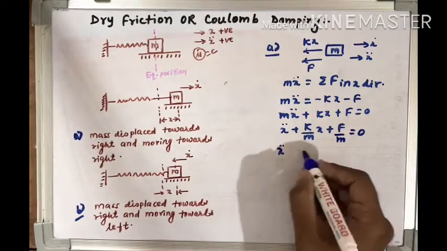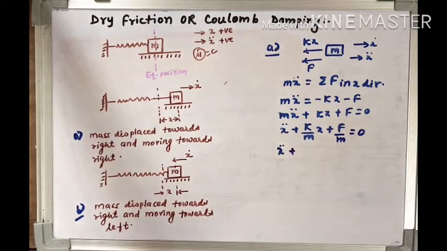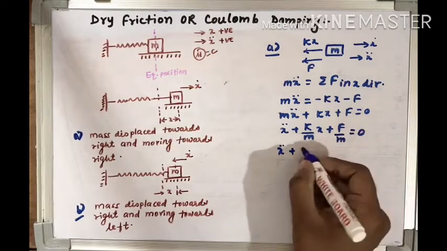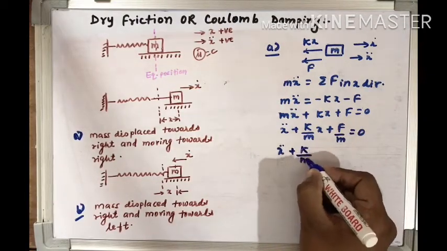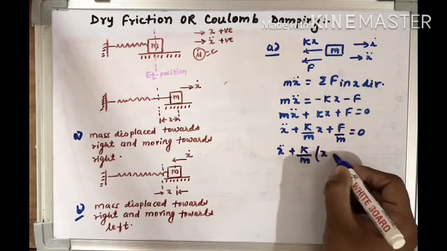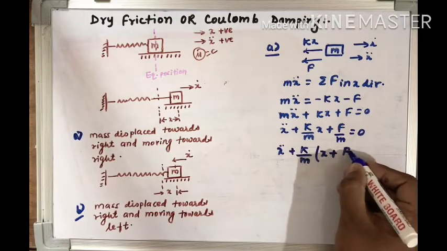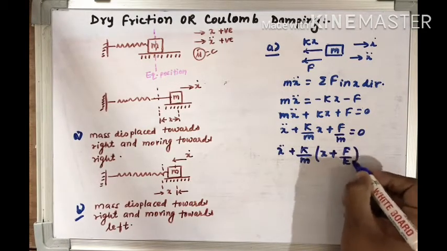Since k by m is constant, we can take k by m out from here, so here it will remain x, and here it would be F by k, and it is equal to 0.